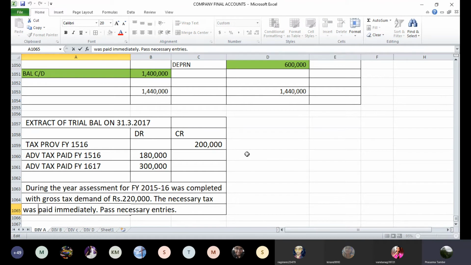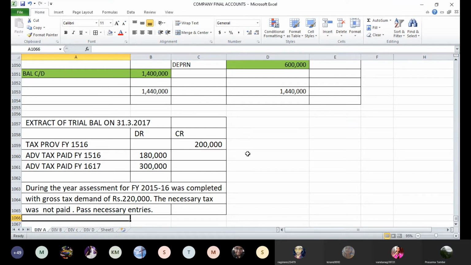I'll make a small change. I wouldn't say immediately. I will say necessary tax was not paid. Now you have to try these accounting entries. Can you try this? Yes, sir. Write down this sum first and then try the entries.